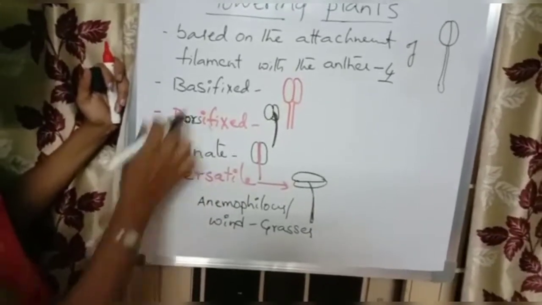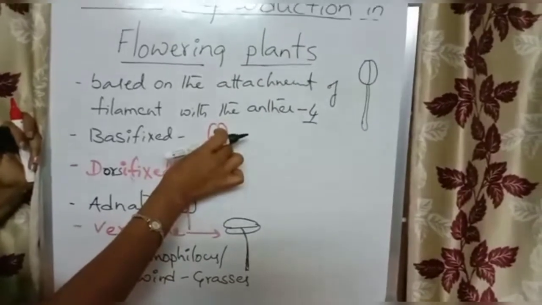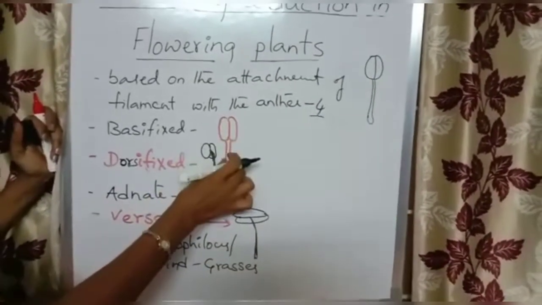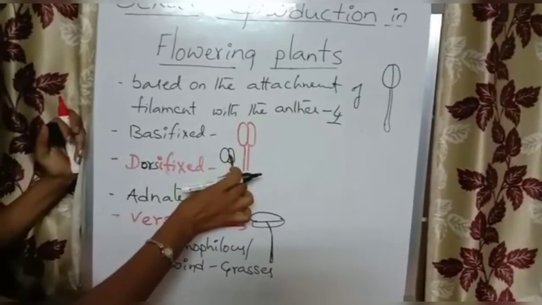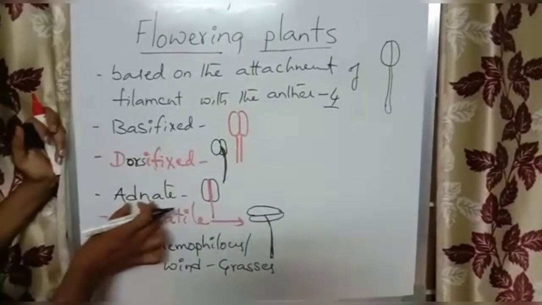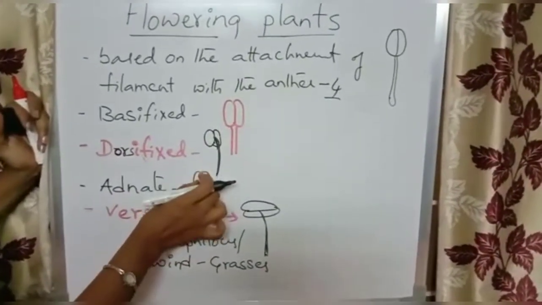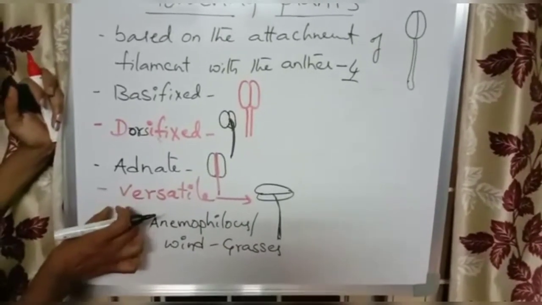Dorsifixed stamens, adnate and versatile. Basifixed: if the filament is attached to the anther at the base, then it is basifixed. If the filament is attached to the dorsal side of the anther, dorsifixed. If the filament is attached to the anther all along the length of the anther, then it is called adnate.